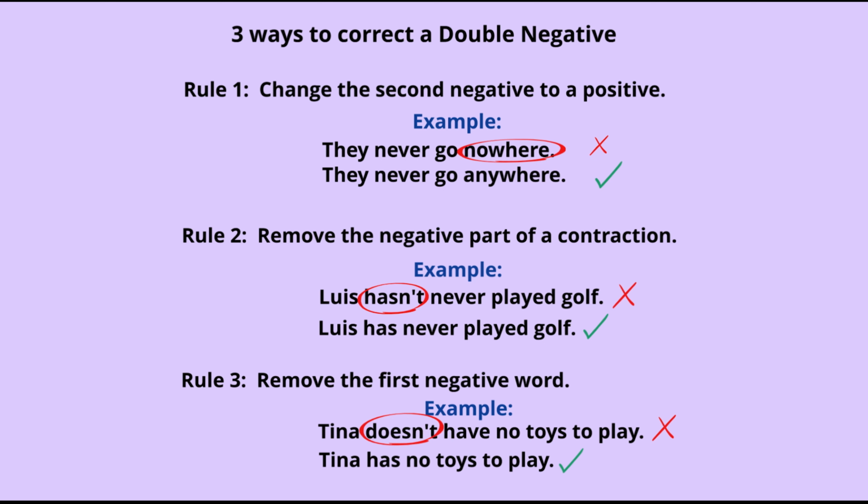Rule 3, remove the first negative word. Let's see an example. Tina doesn't have no toys to play. There are two negatives here. What are they? Doesn't and no. What do we need to do in rule 3? Remove the first negative word. So take away doesn't. Tina has no toys to play. And this makes sense, right? There is no confusion.